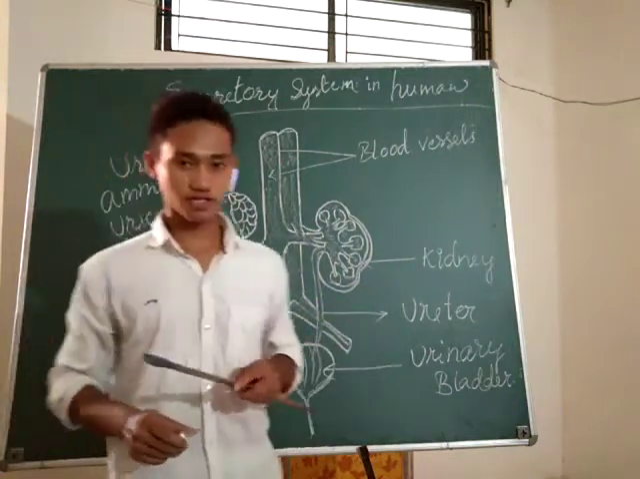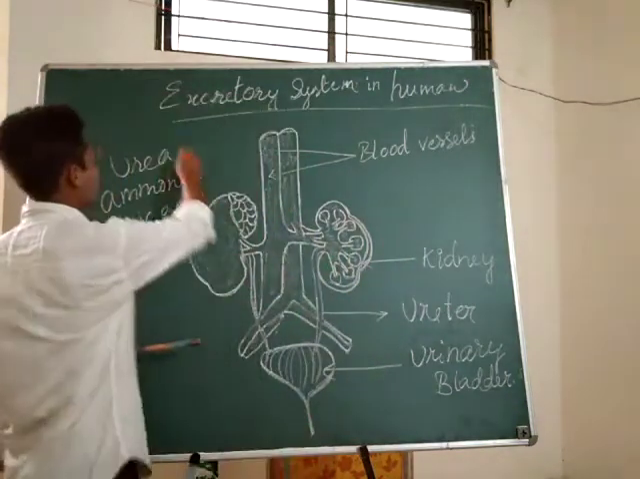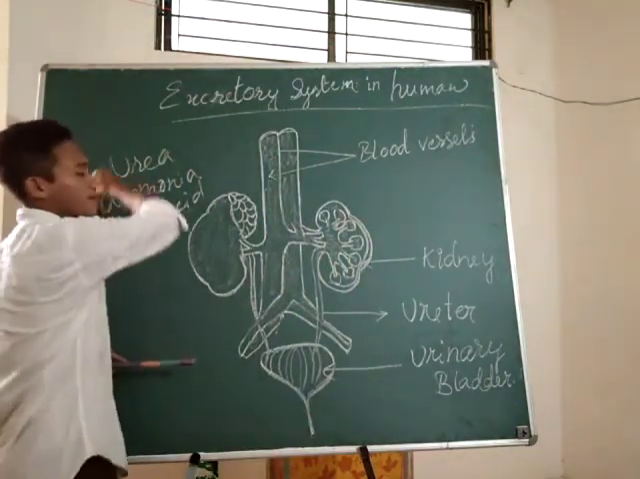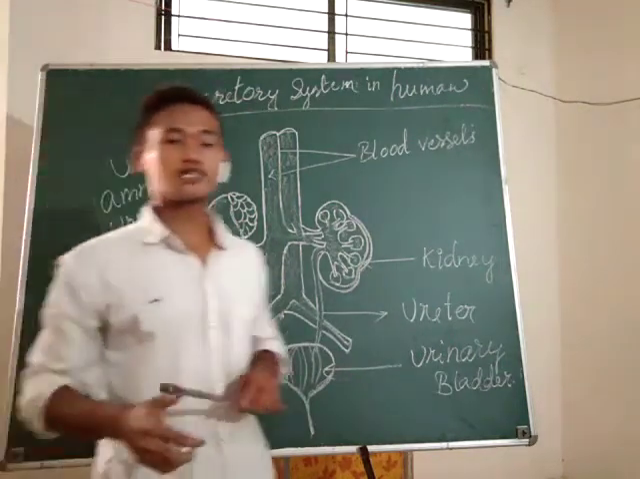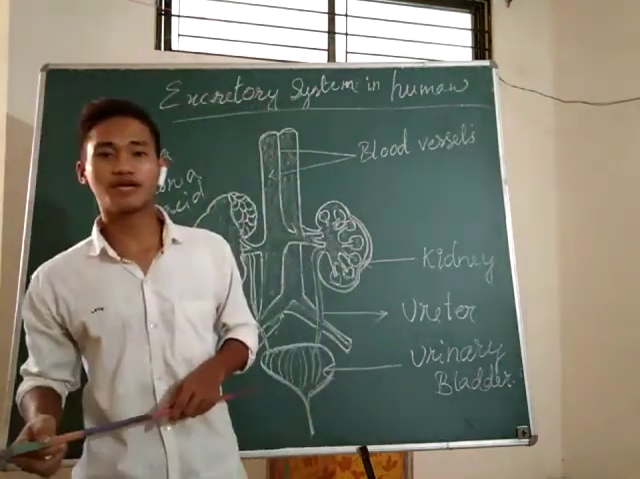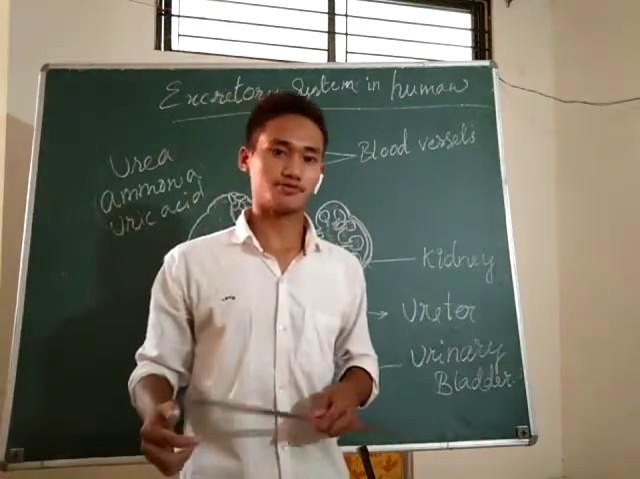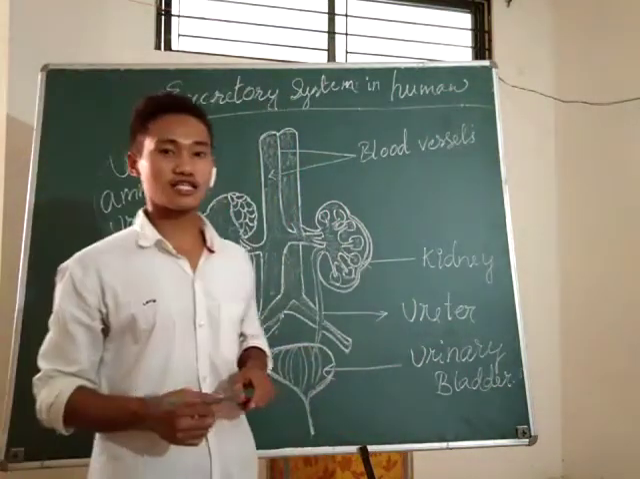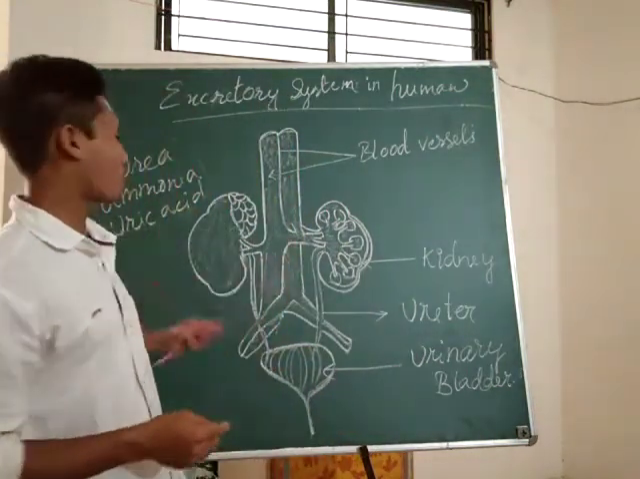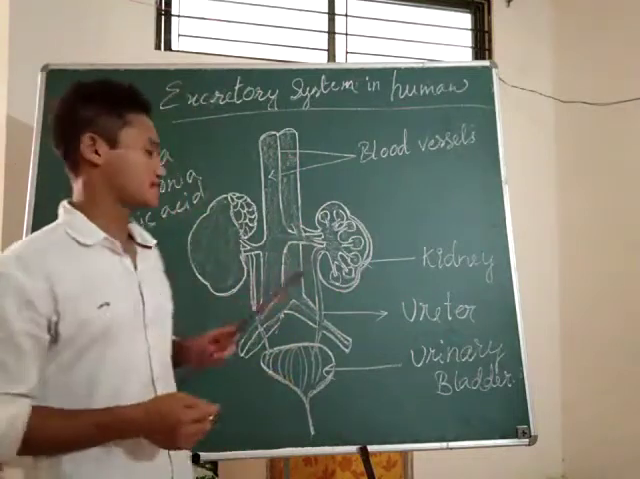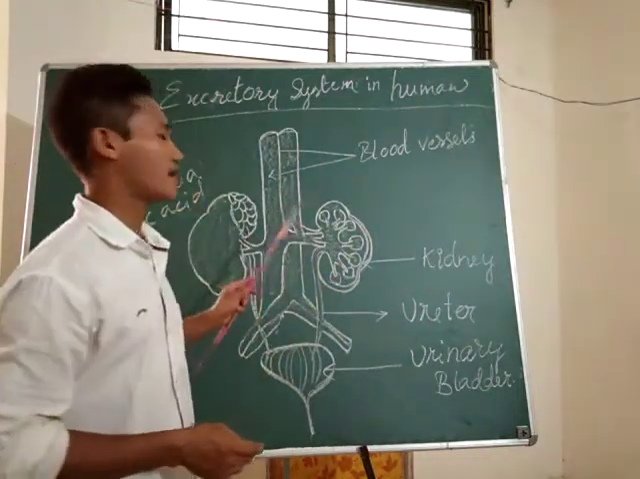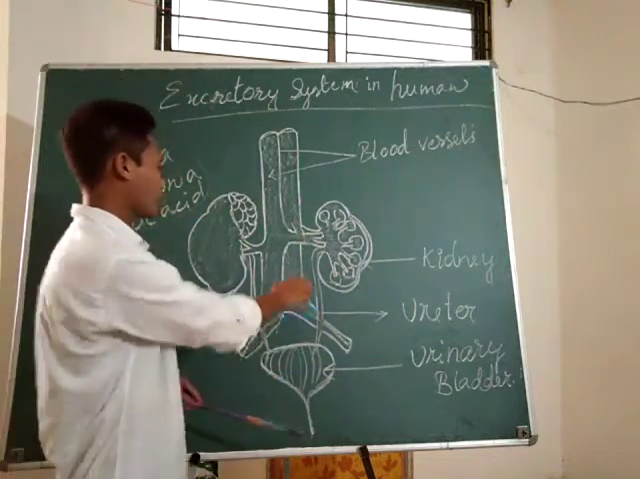If all these waste materials are not taken out, it will lead to serious health problems and we may even end up losing our lives. That is why it is very dangerous, and it is very necessary to remove all these waste materials from our body. This is done by our kidneys. We have two kidneys.